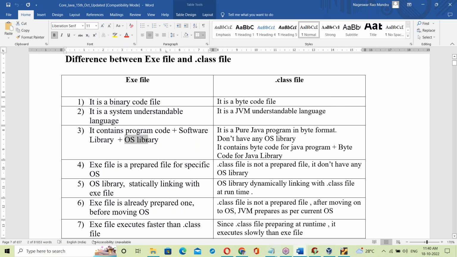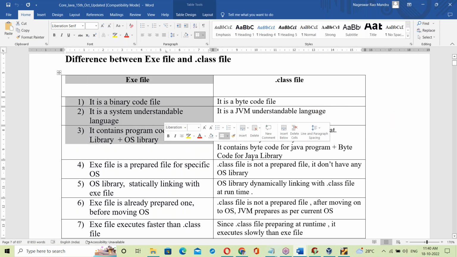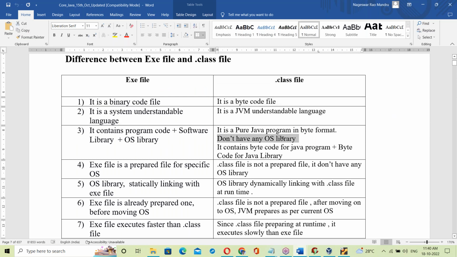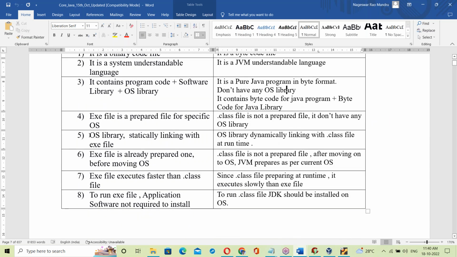So the exe file comes with the OS library, and the dot class file doesn't have any OS library. This is the main difference. Next, in the exe file the OS library is statically linked. In the Java dot class file the OS library is dynamically linked. Dynamic linking, right?